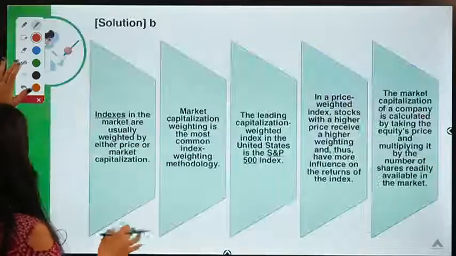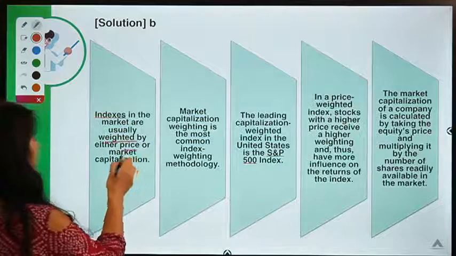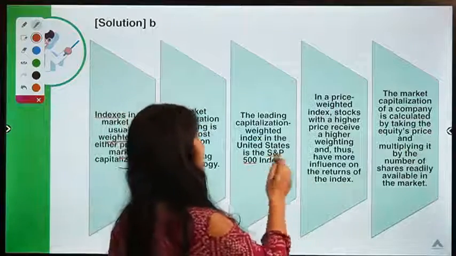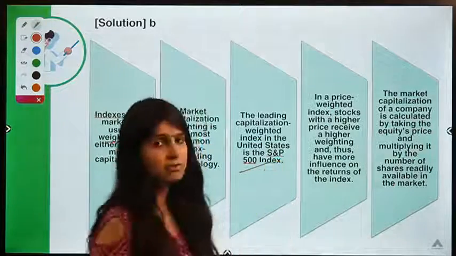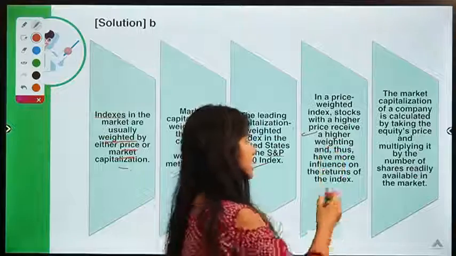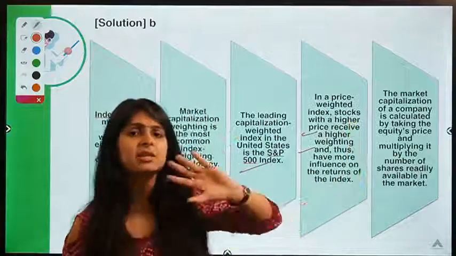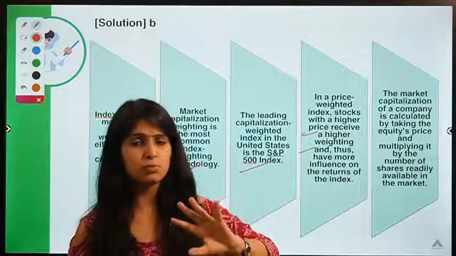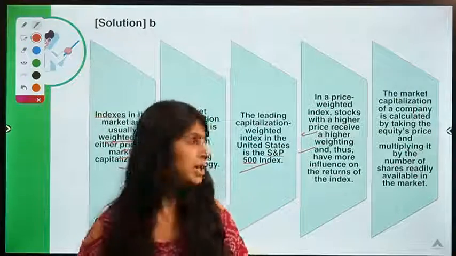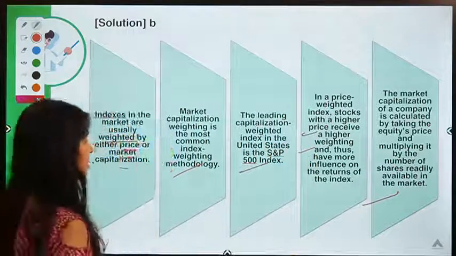So moving ahead to the solution. Okay. So indexes in market are usually weighted either by price or market cap. Market cap is the most common methodology. I just told you this. Leading market weighted index in US is S&P 500, very popular index. In a price weighted index, stocks with higher price receive higher weighting. So as I just told you, under price methodology, that company is going to have a larger impact whose price value is more. But in case of market cap, we are considering two factors, so results can be entirely different, right? So it gives you the formula of market cap, right?